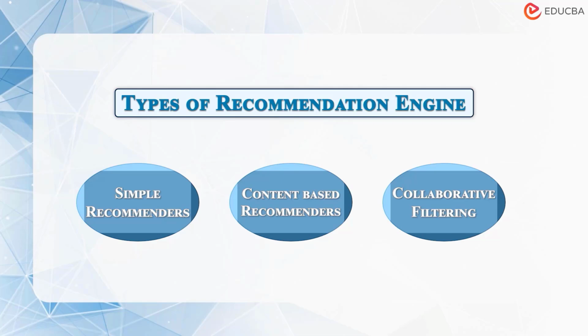So there are three types of recommenders we are going to discuss: simple recommenders, content-based recommenders, and collaborative recommenders. But in this tutorial, we will study how to develop simple recommenders and content-based recommenders. In the simple recommender, we are going to create a predictive model based on ratings, and in the content-based recommender, we will use the genre of the movie and the overview of the movie as our parameters to find similar movies.